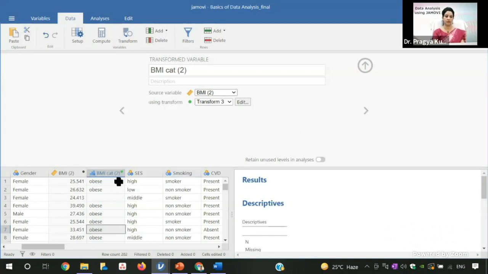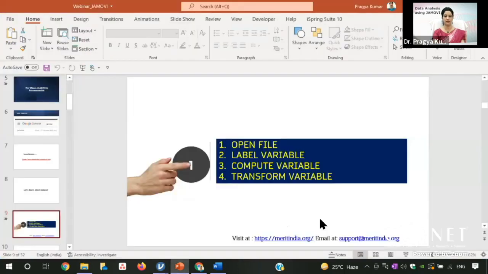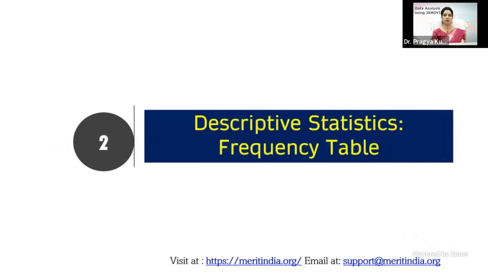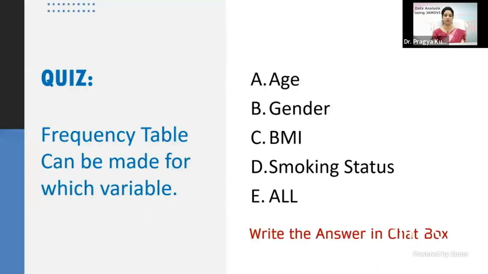Now, with these 4 commands, we have seen how to open the file, how to label variable, how to compute variable, and how to transform variable. Now I will show you how to perform the descriptive statistics. For descriptive statistics, there are 4 variables here: age, gender, BMI, and smoking status.